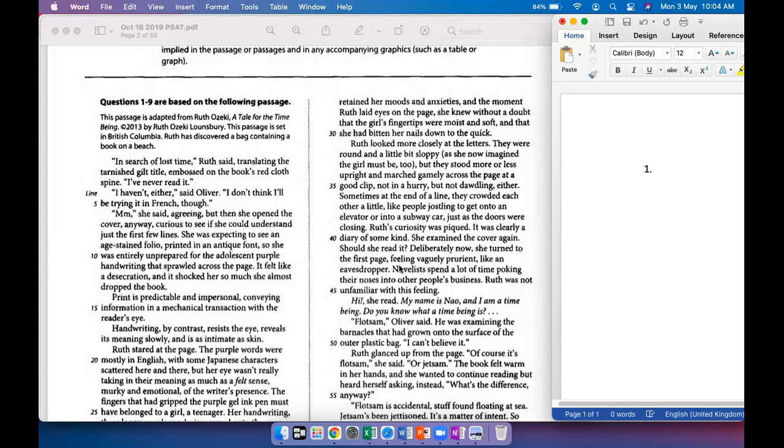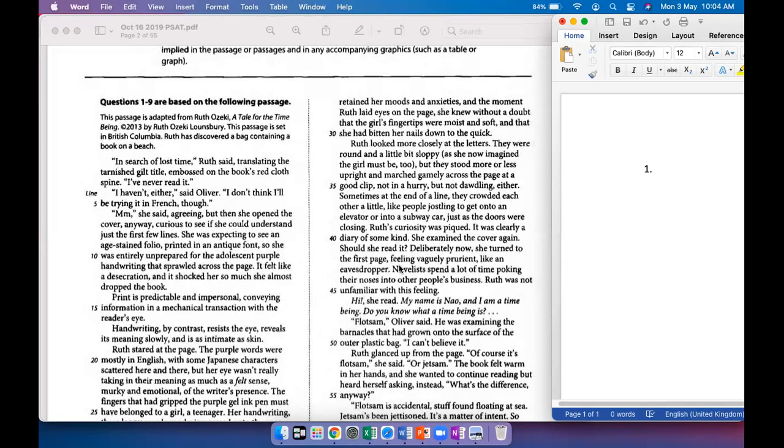And then because Ruth is conversant somewhat with French, she decides to open it and see what's written inside. And since the book has this quality of coming from a certain age, right? Because it was a gilt title and there was a red spine. So it seemed to belong to a certain age.